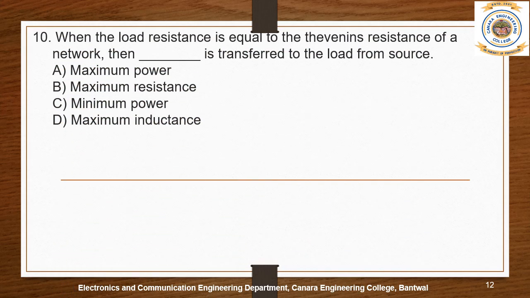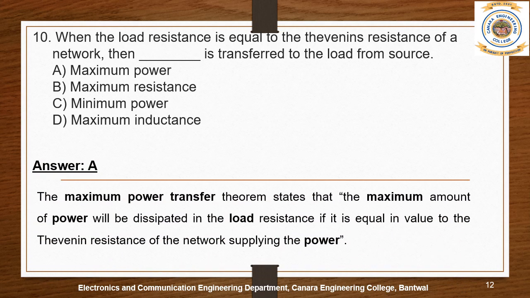Question 10. When the load resistance is equal to the Thevenin's resistance of a network, then dash is transferred to the load from source. A. Maximum power. B. Maximum resistance. C. Minimum power. D. Maximum inductance. So the answer is A. Maximum power. So as per the maximum power transfer theorem, the maximum amount of power will be dissipated in the load resistance if it is equal in value to the Thevenin's resistance of the network supplying the power.